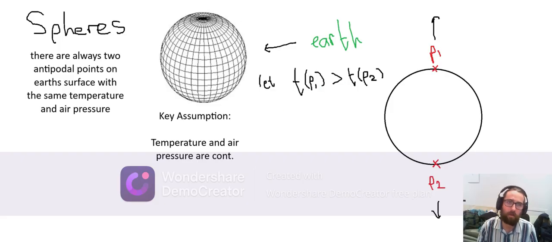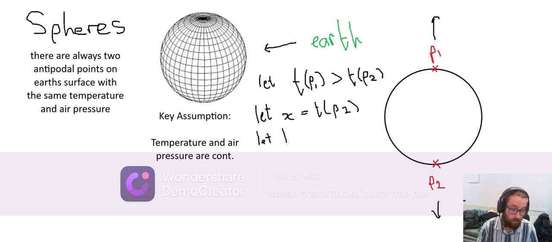So let's just get some more definitions in here. Let's let X equal the temperature at P2. And because the temperature at P1 is larger, let's let X plus K be the temperature at P1.